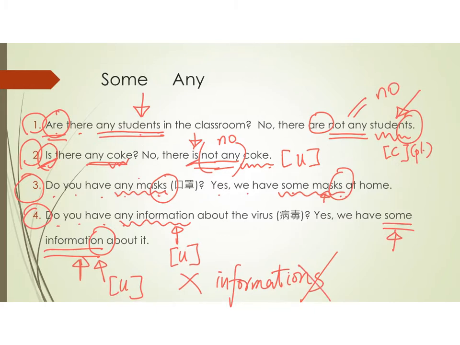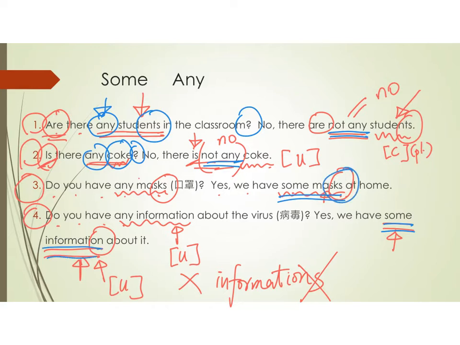So you see that with any, you can use it with countable nouns, and you can also use it with uncountable nouns to ask questions. 你可以用佢嚟問問題，用 any 呢個問問題問有冇啊。And then when you use not any, you mean no. 你用 not any 嘅時候係代表冇㗎。And then for some, that is very easy, huh? What does that mean? Yes,一些。Again, you can use it with countable nouns, and you can also use it with uncountable nouns.